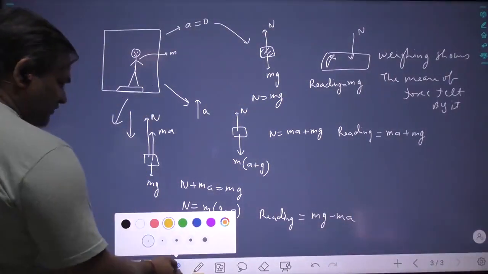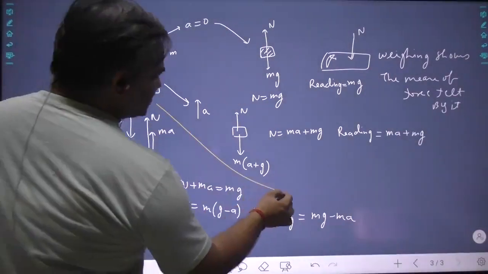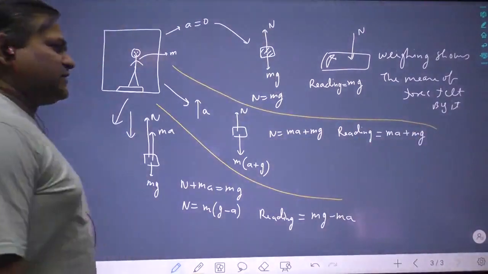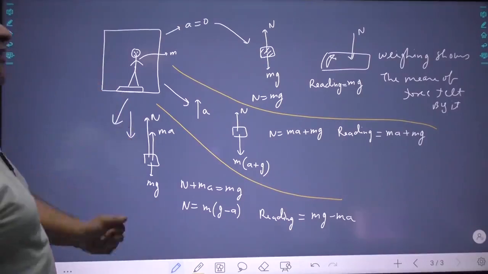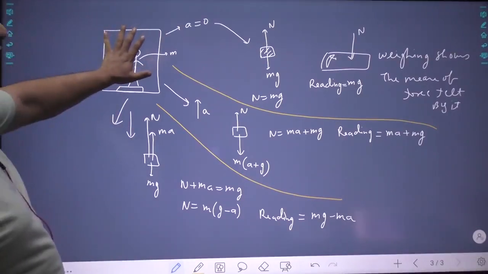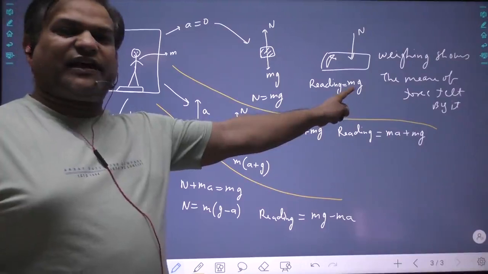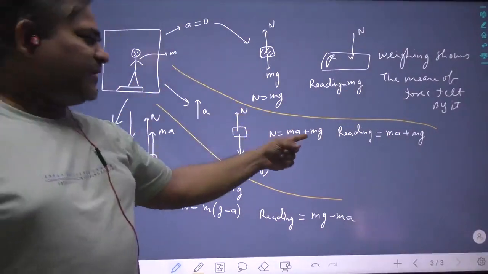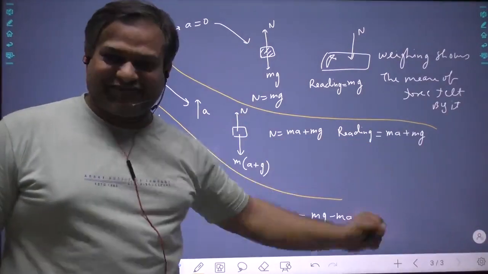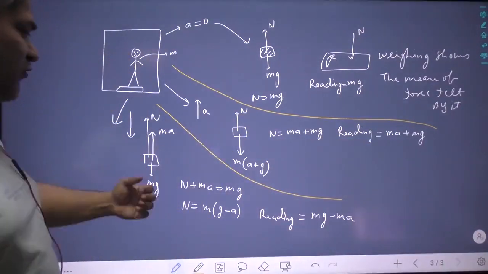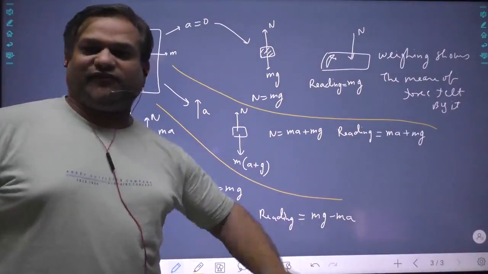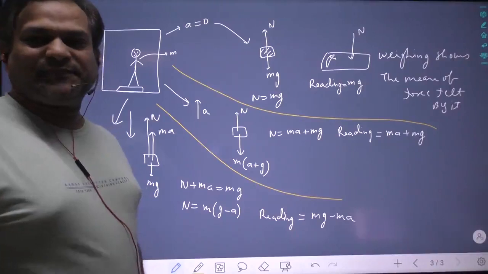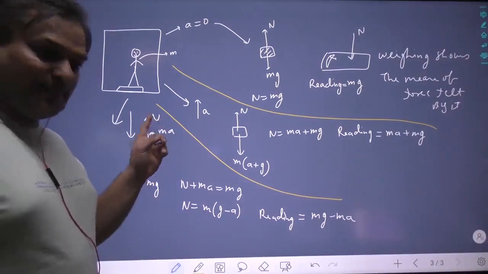So if you are standing on the weighing machine and it is still, it will give you the exact correct reading. But if the lift is going upward, it will show more weight. And if the lift is coming downward, it will show less weight. Is this whole thing clear to you all? Say yes. Please copy down.